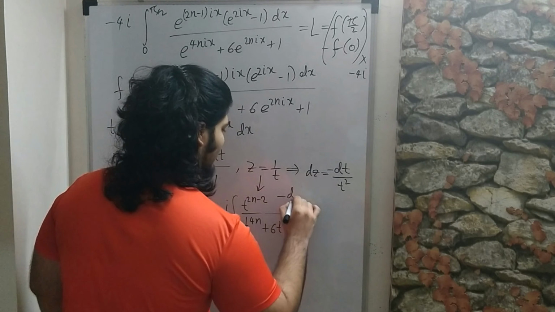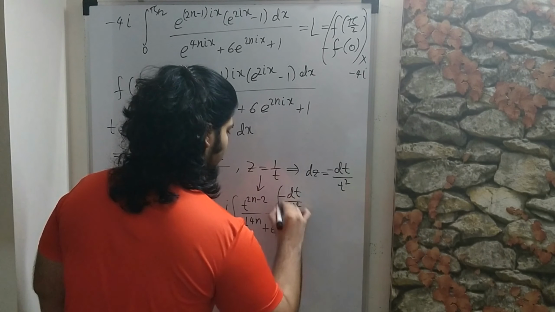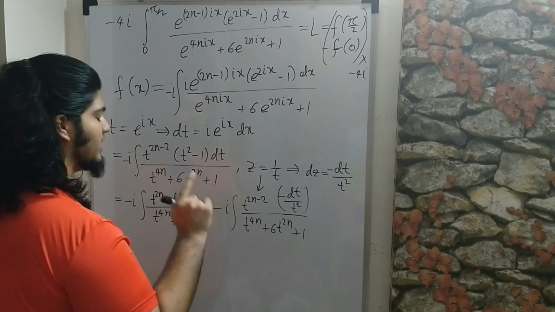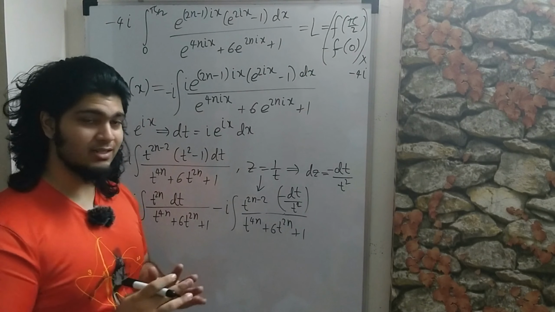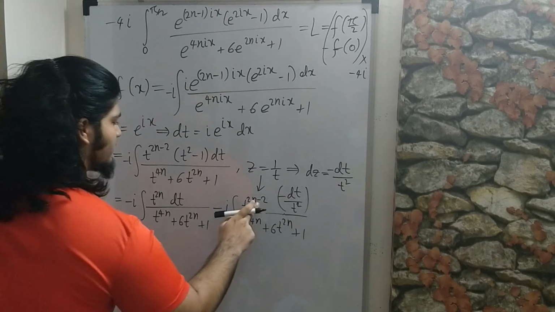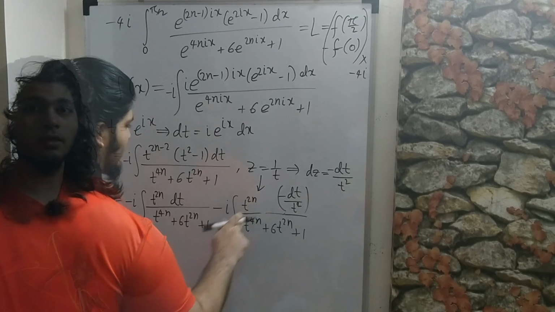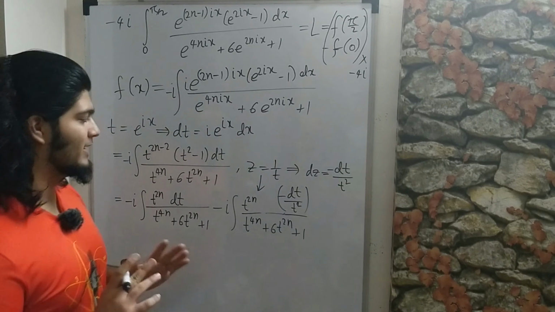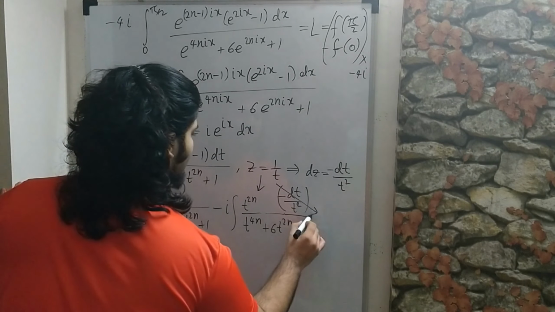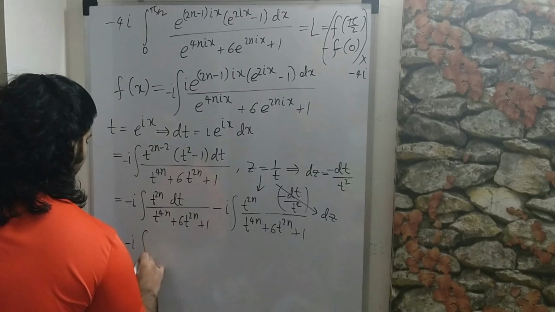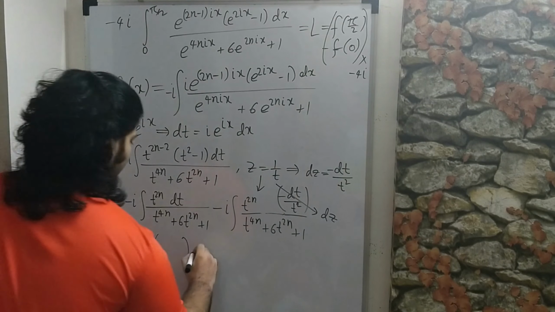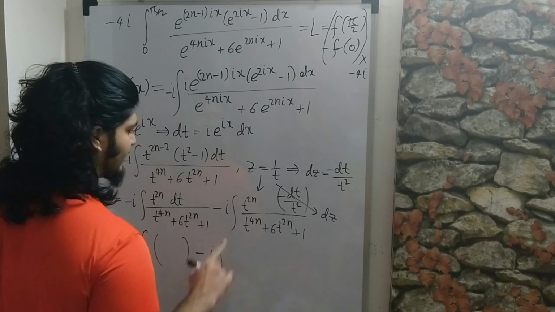So this will become minus dt over t square, and if you divide by 1 over t square, you're multiplying by t square, so that will make this into t to the 2n. And now we are perfectly ready to make the substitution. So this entire thing is just dz, so we can write that entire thing in brackets like that, and then minus i integral of.